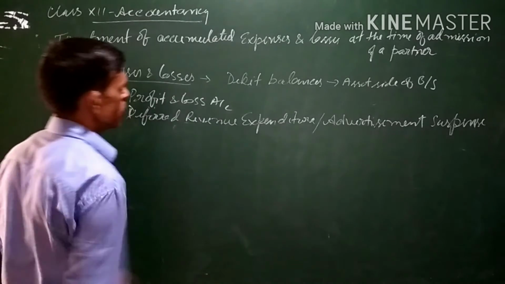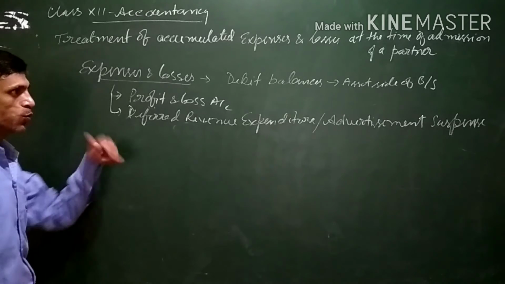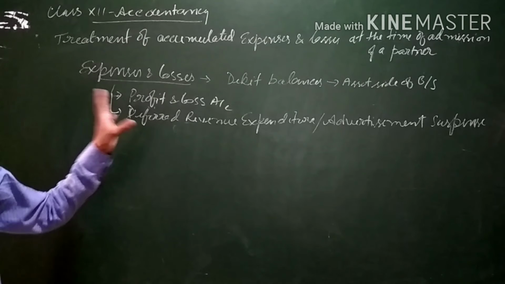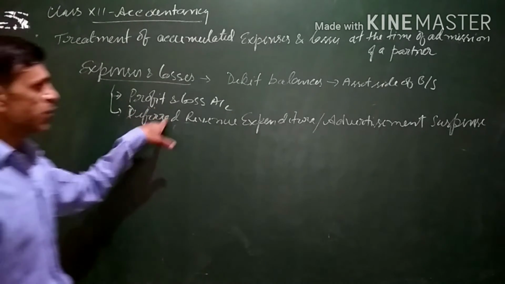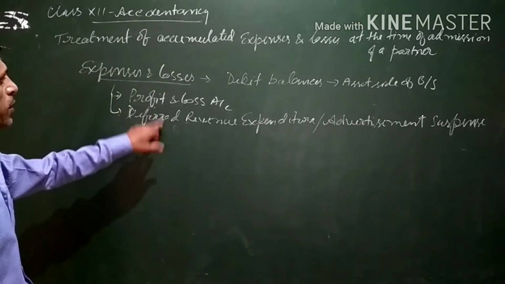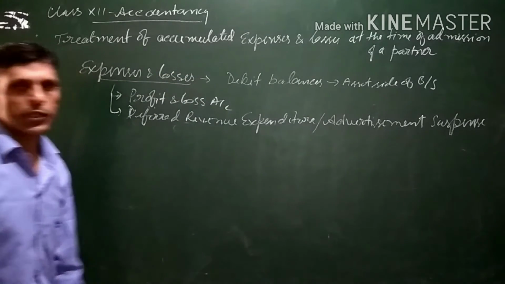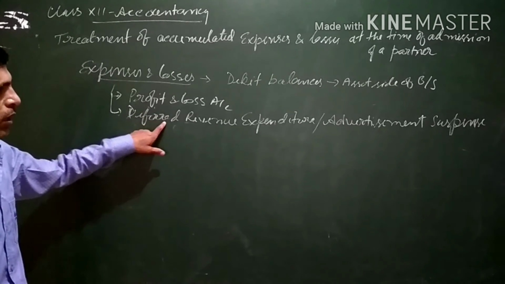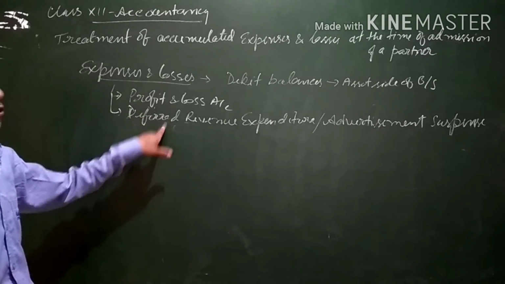So at the time of admission, the new incoming partner is not responsible for the expenses and losses which are accumulated. That is why he will not be interested to share these expenses and losses. So before admission of the new partner, these expenses and losses are transferred to the old partners' capital accounts in the old profit sharing ratio.